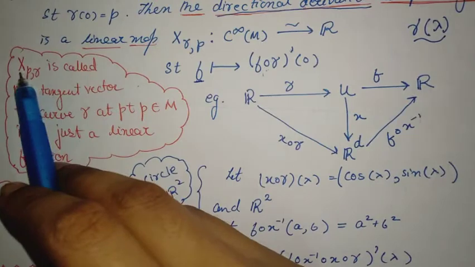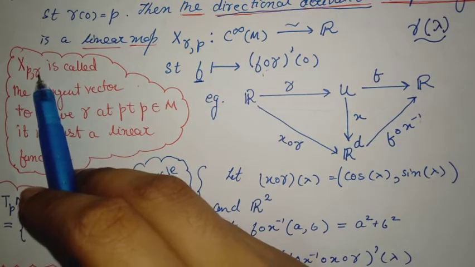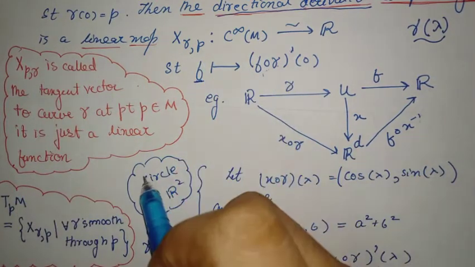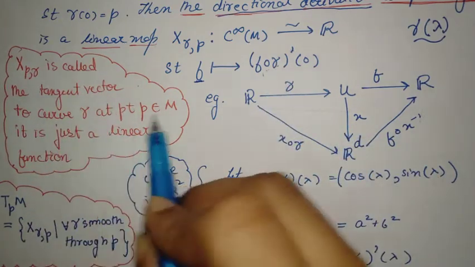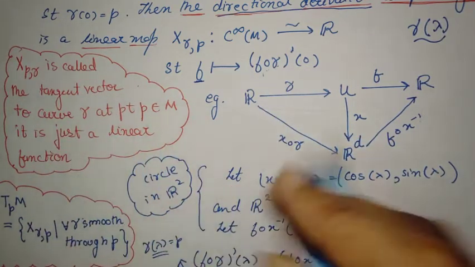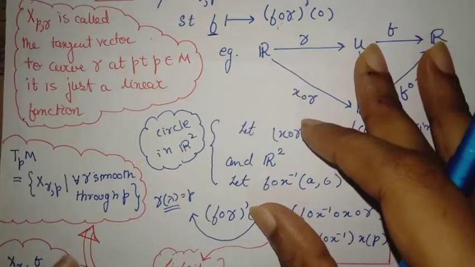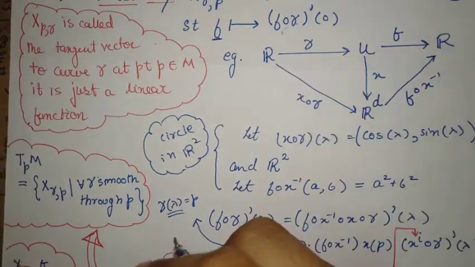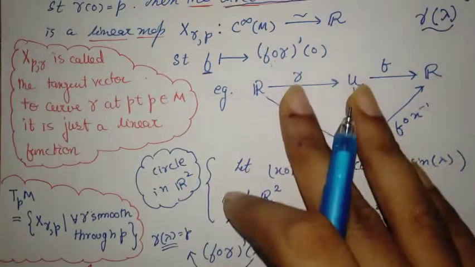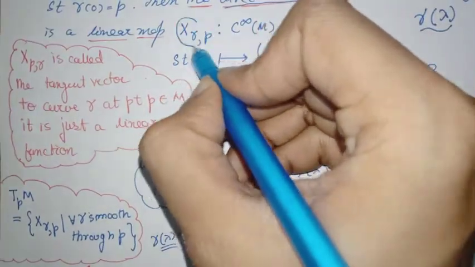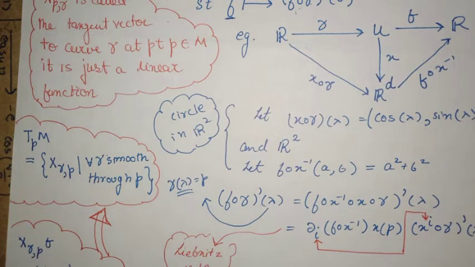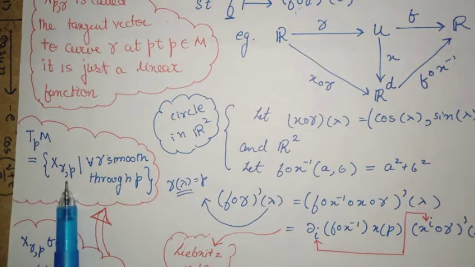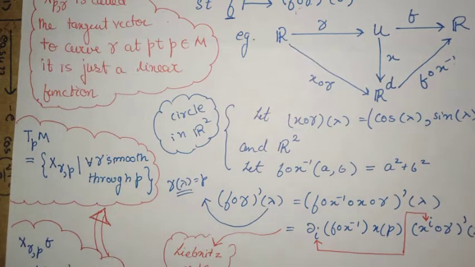This X at a point P, because it uses gamma in its definition, is called a tangent vector to the curve at the point P. Given this, it can be shown that all such linear maps corresponding to every possible smooth curve gamma can be made into a vector space. That I will discuss later.